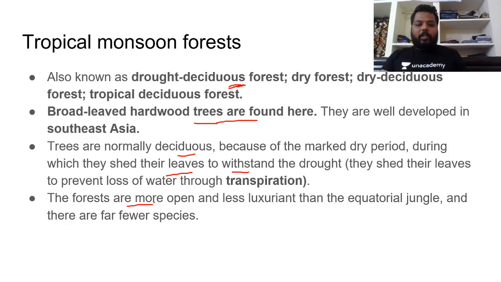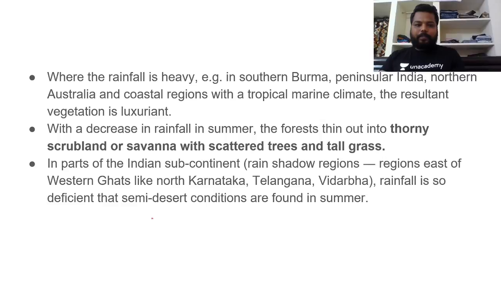Clear. So forests are more open and less luxuriant than the equatorial jungle, and there are far fewer species in this region. When the rainfall is heavy, for example in southern Burma, peninsular India, northern Australia and coastal regions within a tropical marine climate, the resultant vegetation would be luxuriant.